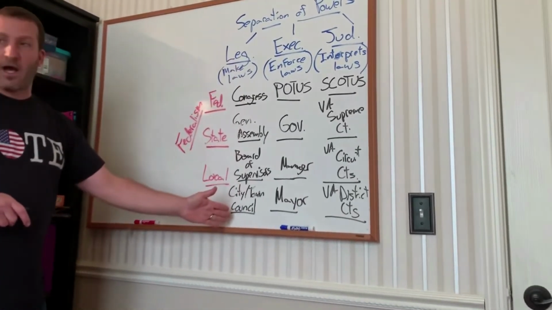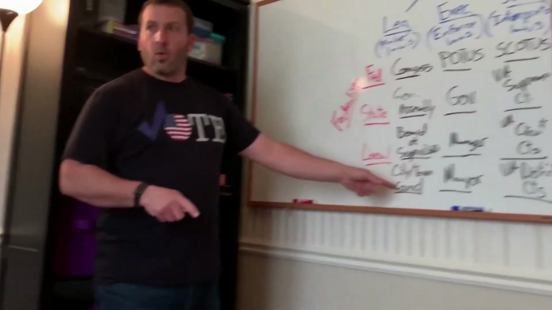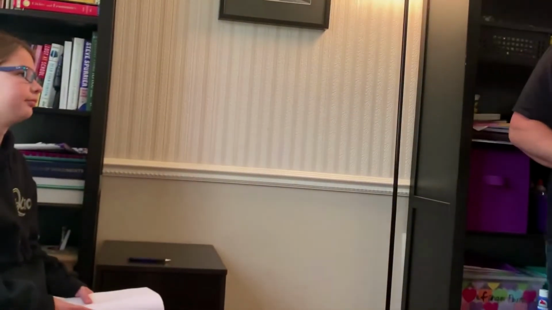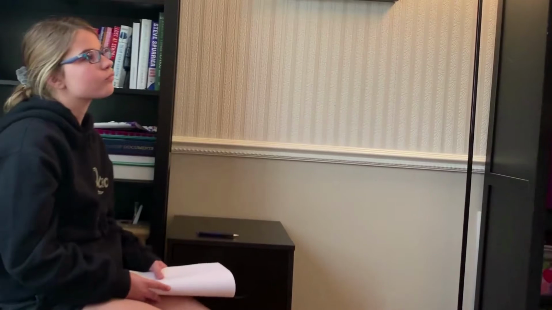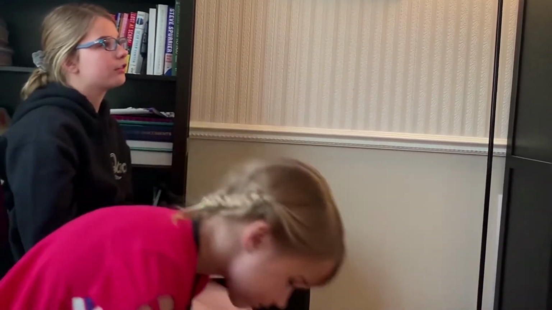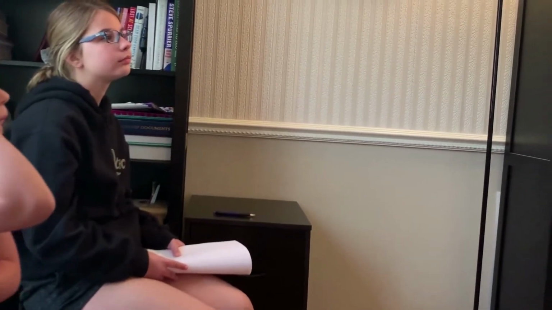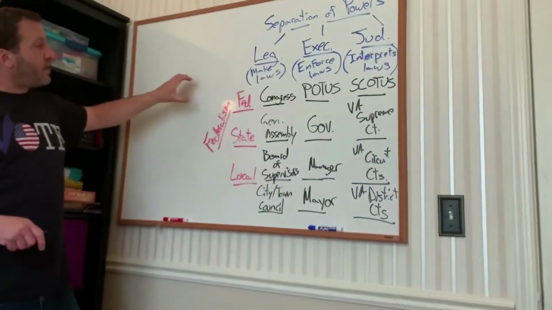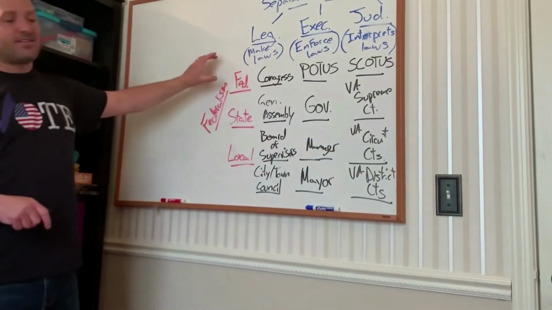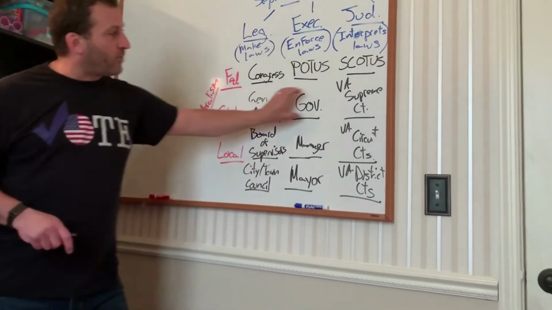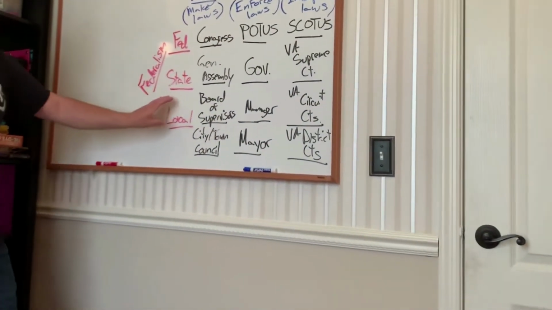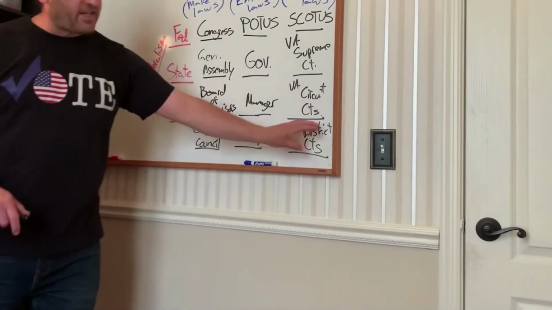So when we look at the chart that we've just created, everyone in this column has the same job. Everybody has the same job. Julie, what is the job of everybody in this column? Makes laws. They all make laws. Very good. All right, Ellie, in our second column, they all have the same job. What is it? They enforce laws. And on our third column, they interpret laws. And so when we look at our rows, everybody in this row is at the federal government level. Everybody here is at the state level, the county level, and then the city or town level.